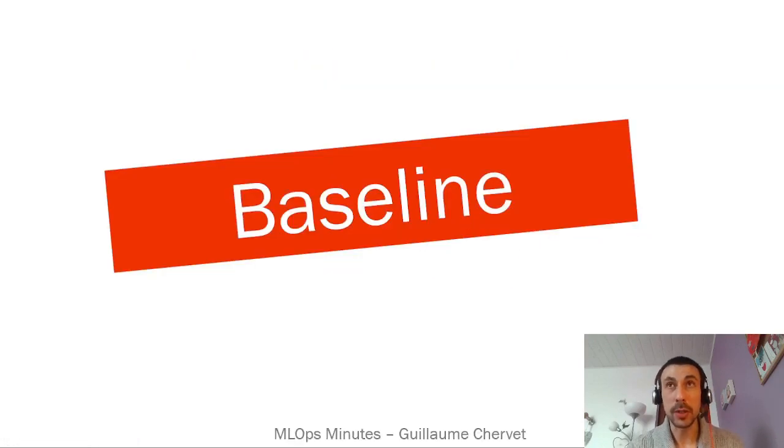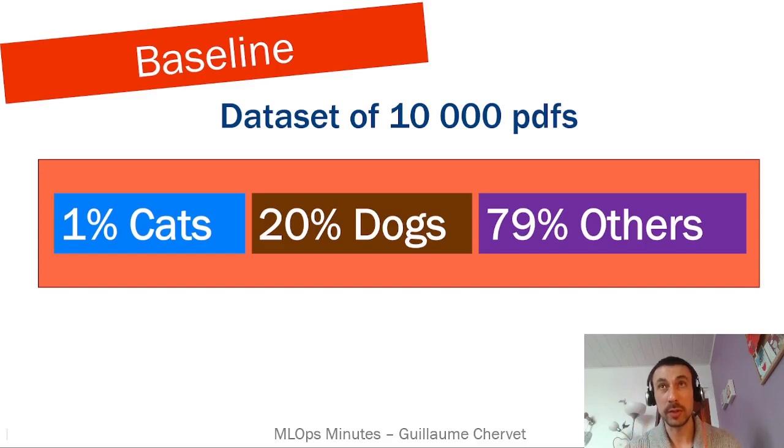Before starting this type of project, you need to establish a baseline. In other words, at what prediction rate will your IT project start to be useful? Let's take the example of our fictitious project and imagine that in production we always have the same distribution every day, which doesn't vary, and that we have 1% cats, 20% dogs, and 79% others. The baseline is quite simple to match. If you predict "others" all the time, we know we'll have a prediction quality of 79%. So if we start building an algorithm that does better than 79%, our project begins to be useful.